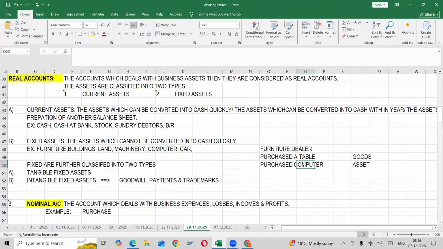What is the difference between an expense and an asset? I told you very clearly. As long as the returns will be for a limited period, that is an expense. Whatever returns you are getting will be for a limited period. And whatever asset you are investing in, the benefits will not exhaust within a short period.